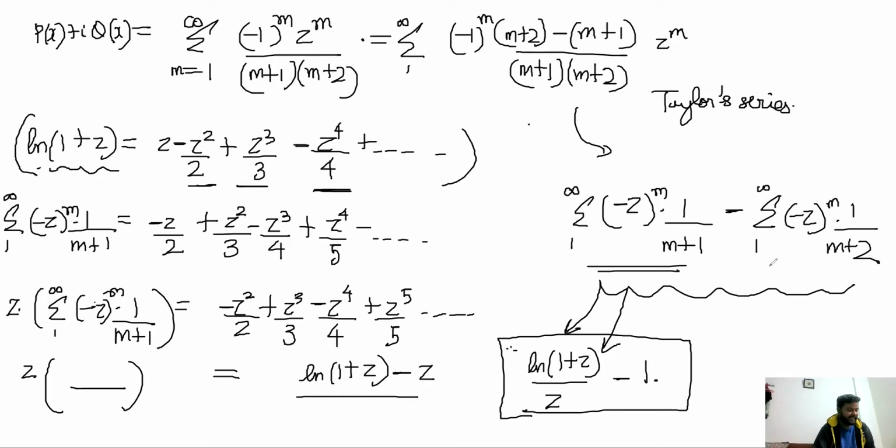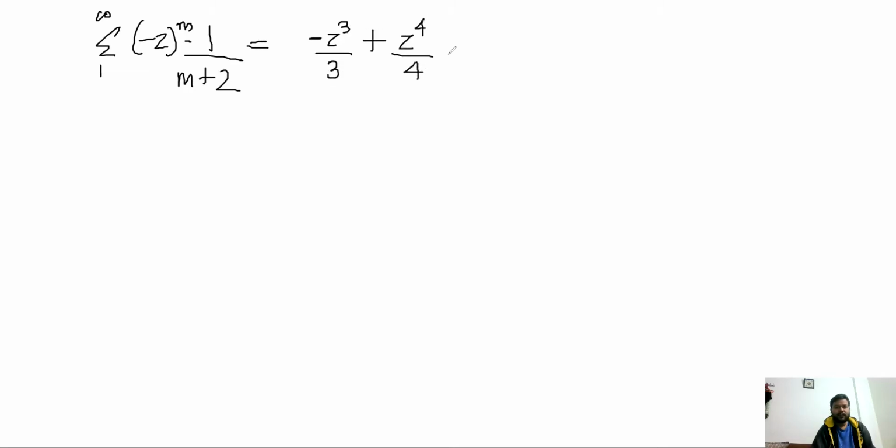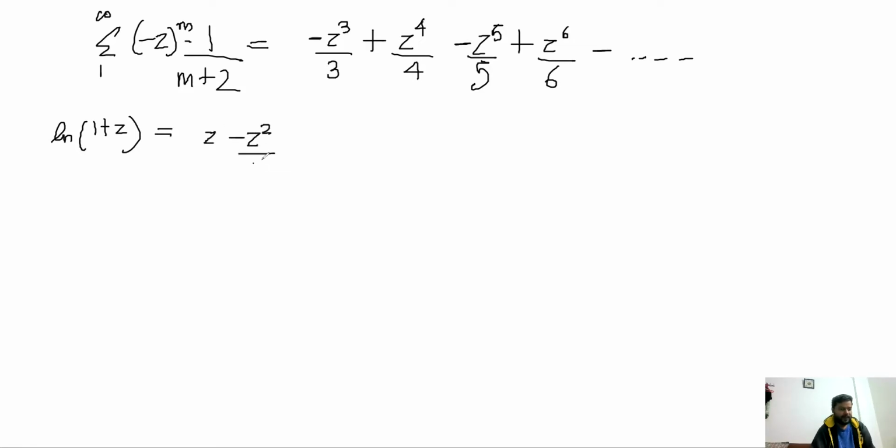Now look at the second series as well. The same exact process will follow. We'll write down the second summation, minus z^m by (m+2). And this turns out to look like this: minus z^3/3 plus z^4/4 minus z^5/5 plus z^6/6 and so on. And again, what we notice is that ln(1+z) was equal to z minus z^2/2 plus z^3/3 minus z^4/4 and so on.